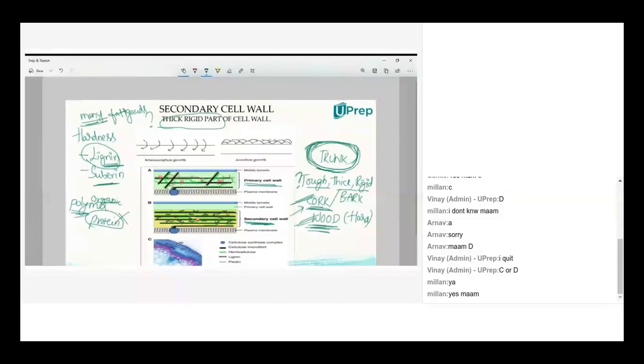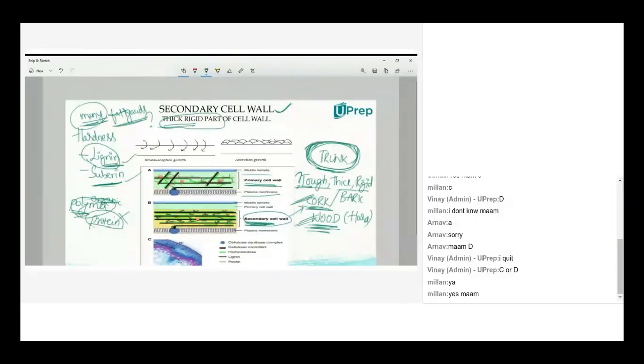Lignin and suberin, these are the special materials you will find only in secondary cell wall. Okay, you won't find in middle lamella, you won't find in primary cell wall, you won't find in plasma membrane. You will find these structures only in secondary cell wall. So lignin and suberin both are polymers, organic polymers, which are made up of many molecules.